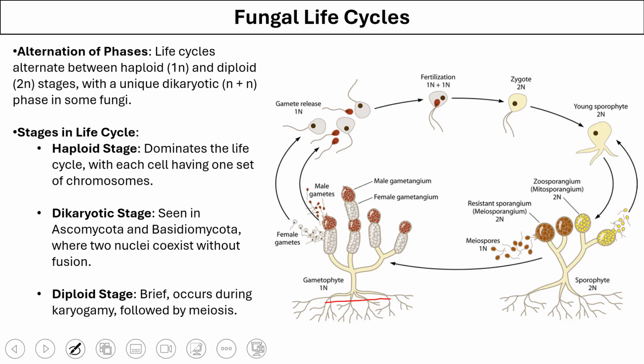Haploid is the dominant stage of their life cycle, with each cell having only one set of chromosomes. Then for a very short time they have a dikaryotic phase in which they have two nuclei. These two nuclei fuse to form the diploid stage, and then the diploid stage undergoes meiosis to form the haploid structure again.